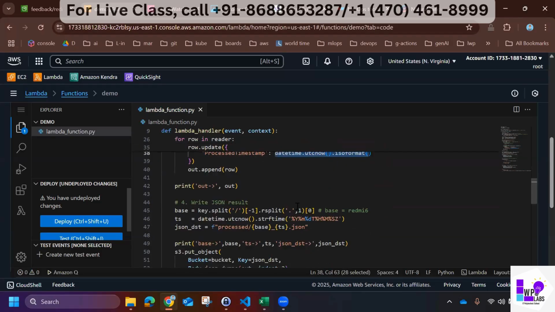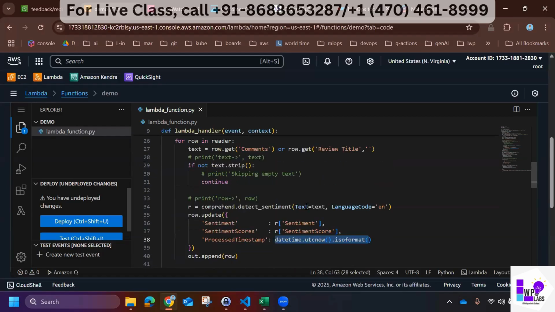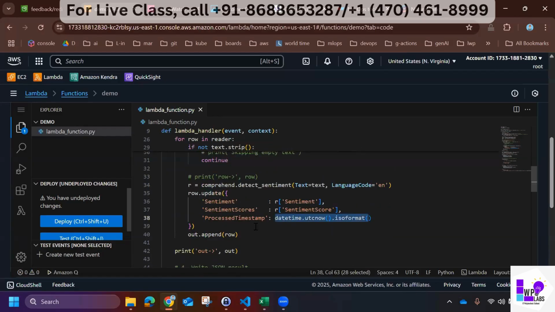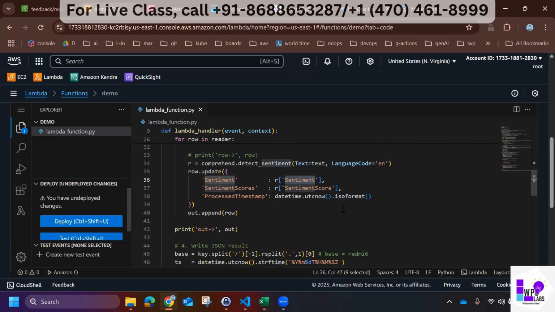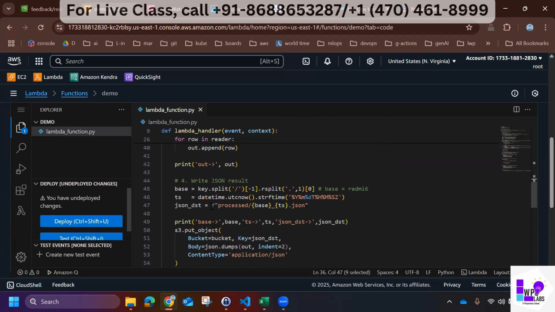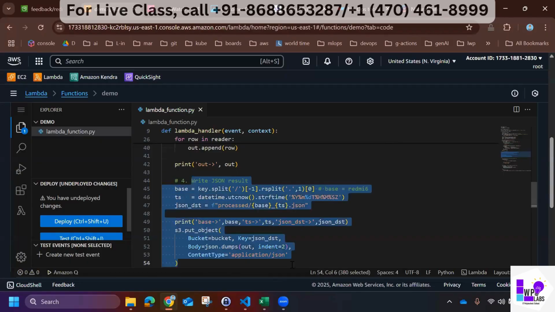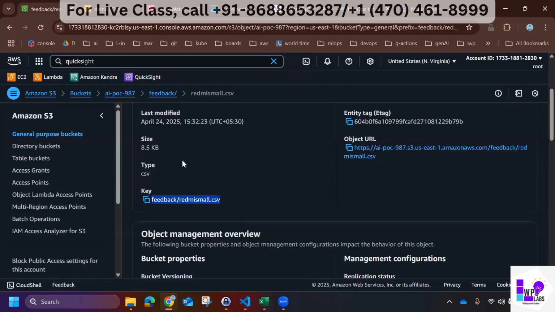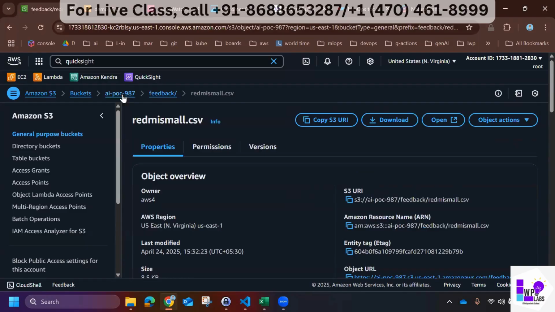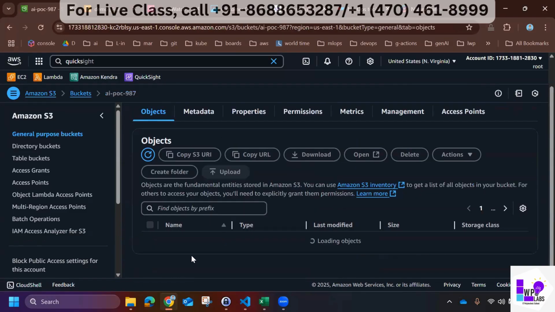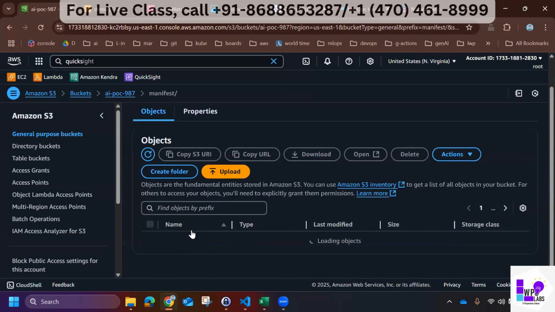In a similar fashion, once this is processed and we got details from AI on what the sentiment actually is, which could be positive, negative, or neutral, we are again writing the JSON result. If you want to see how the result looks once processed, we will write the result here.